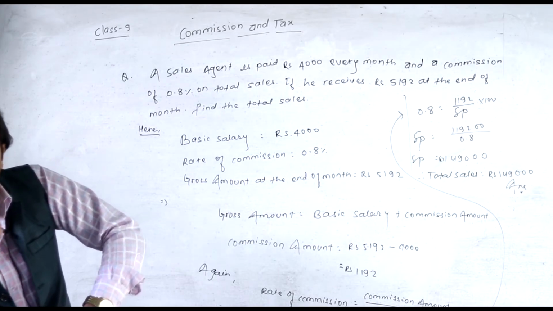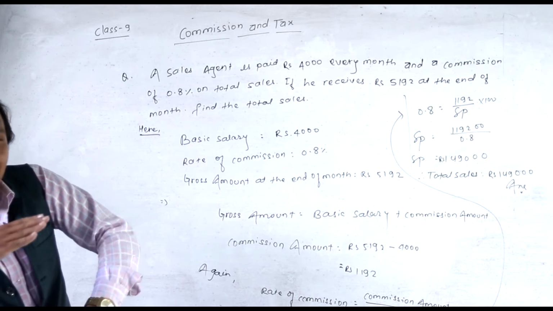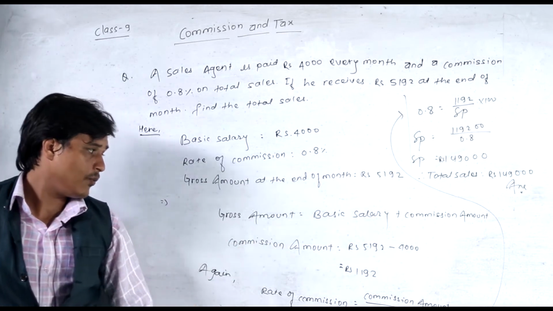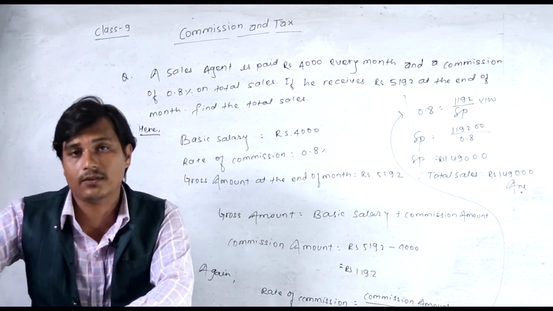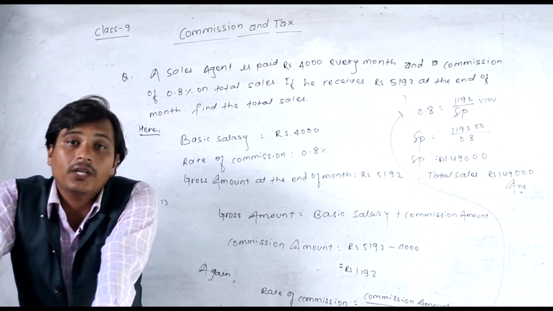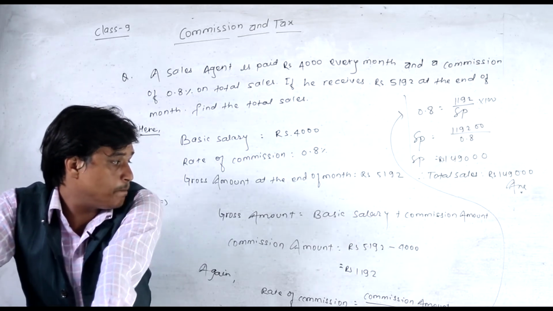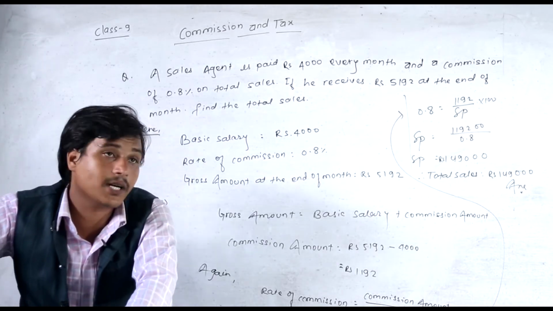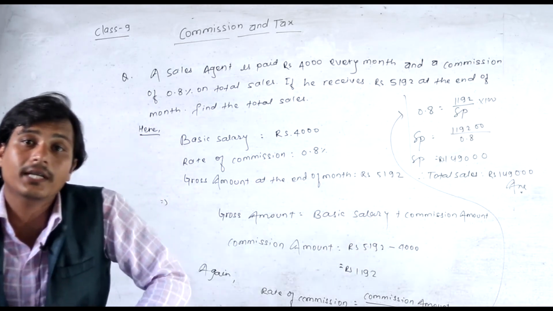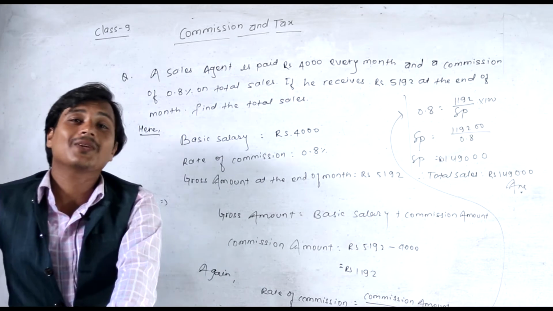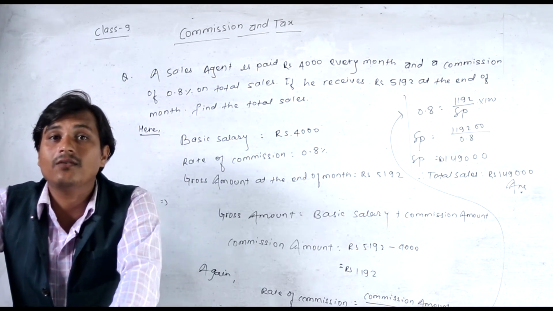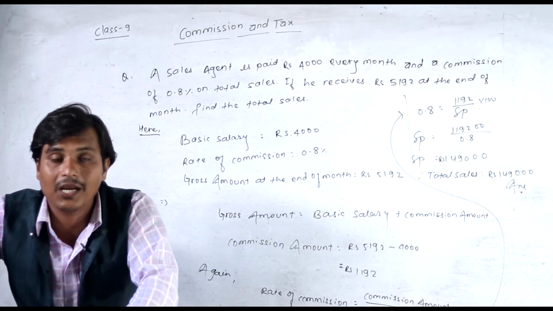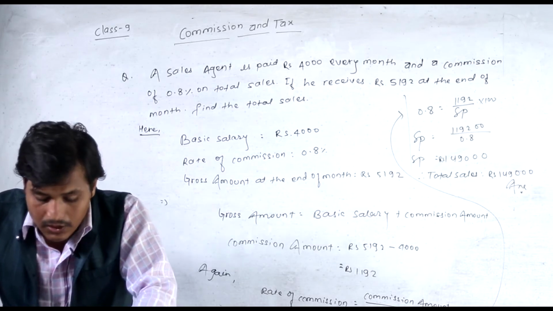So the gross amount is the total amount, basic salary included with commission amount. From here we can easily find the commission amount. Commission amount is gross amount minus basic salary, that is 4,000 subtracted from 5,192, which becomes 1,192. And the challenge is how to find the total SP, the total sales made by the agent. Don't hesitate.